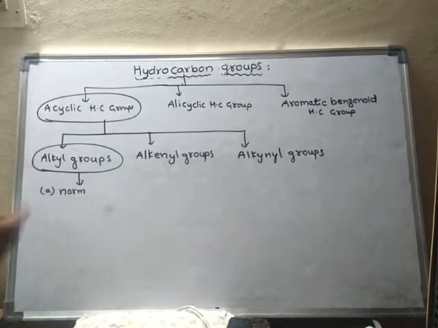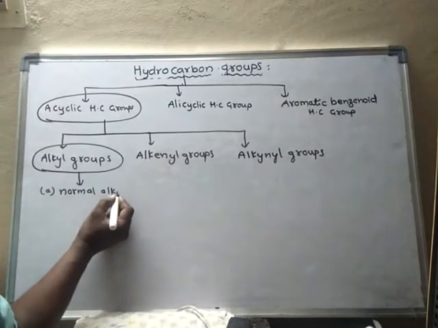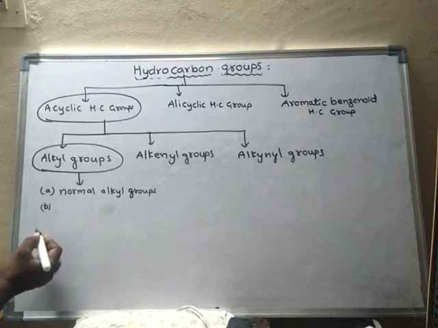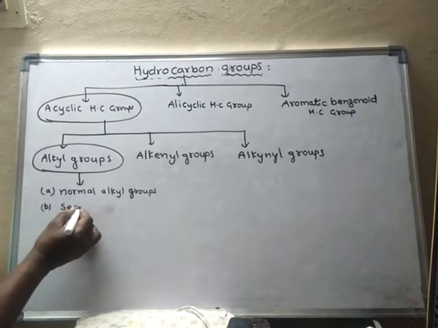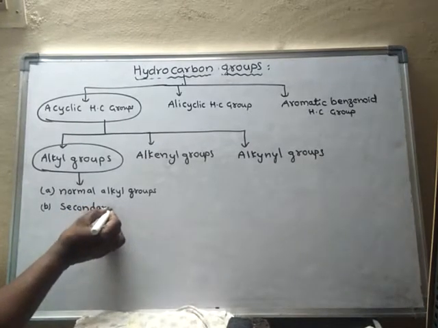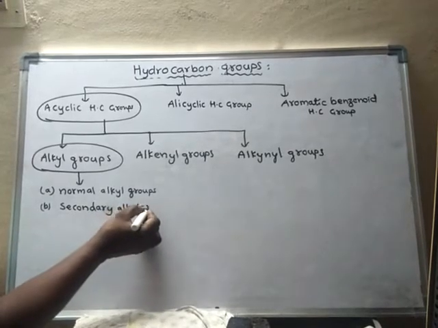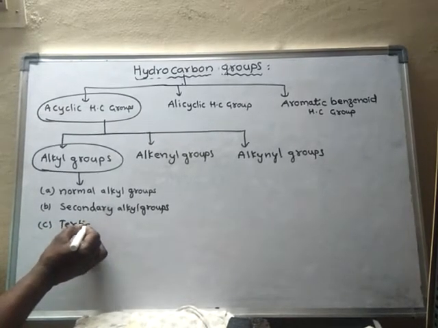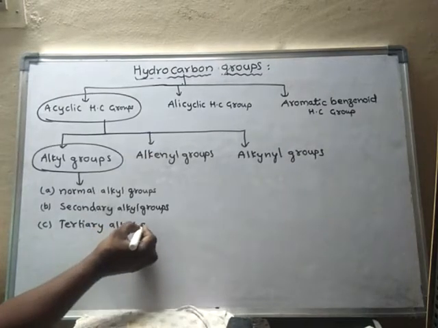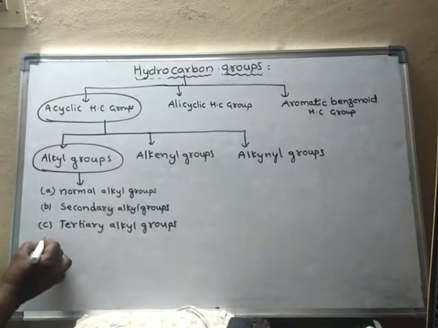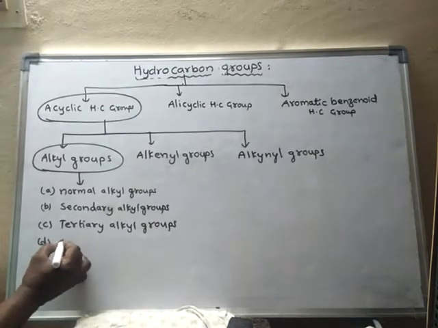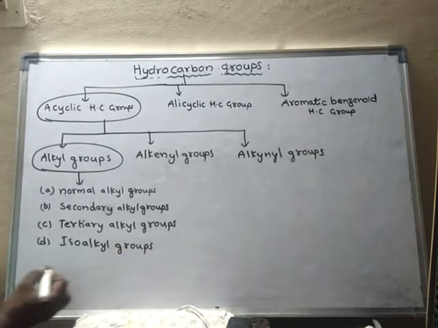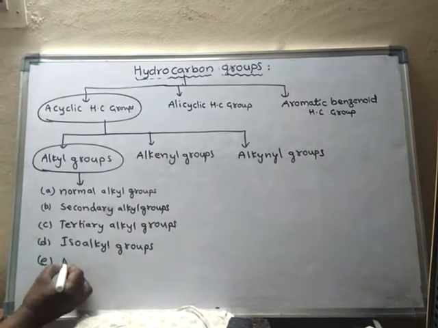The second is secondary alkyl groups, then tertiary alkyl groups, isoalkyl groups, and neoalkyl groups.